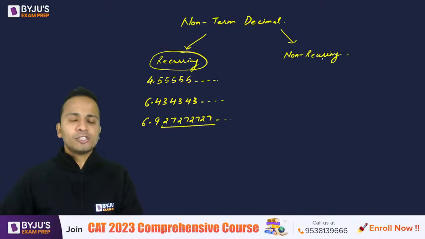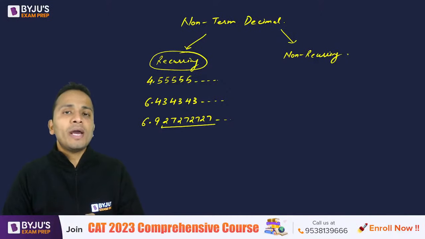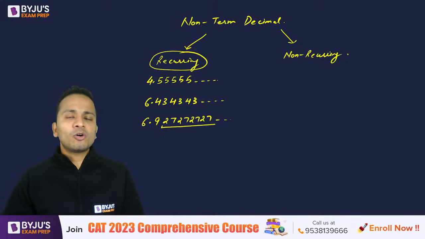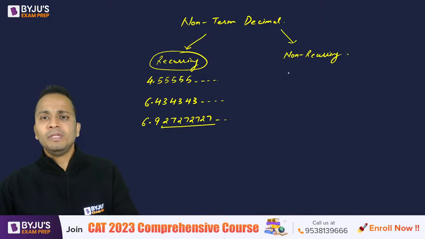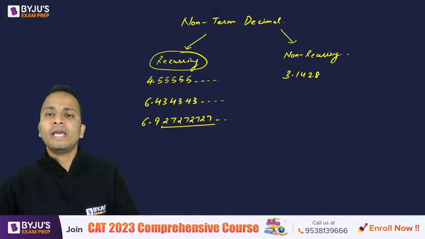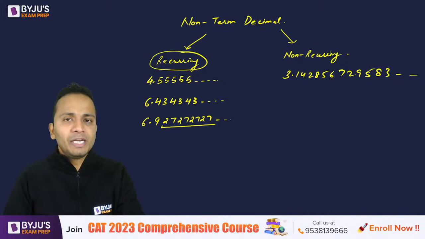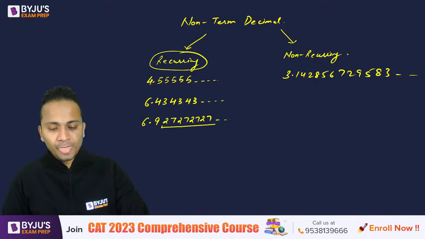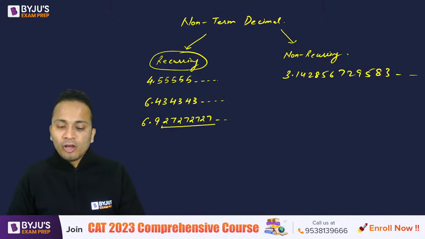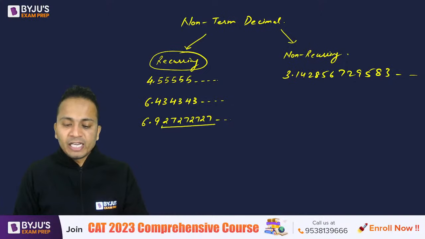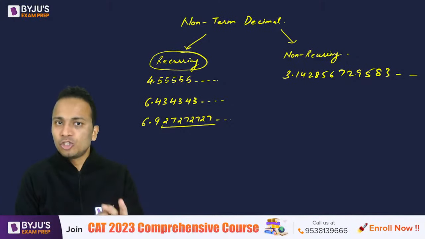All right. So in this case, obviously, it will not terminate after the decimal and it will not even show any kind of pattern. So random, some new digit will keep coming. For example, 3.142856729583, any random number will keep coming. There is no repetition. There is no pattern at any place after the decimal. Okay, right? So yes, Arjun, recurring and non-recurring, they will definitely come under non-terminating numbers, non-terminating decimals to be precise.